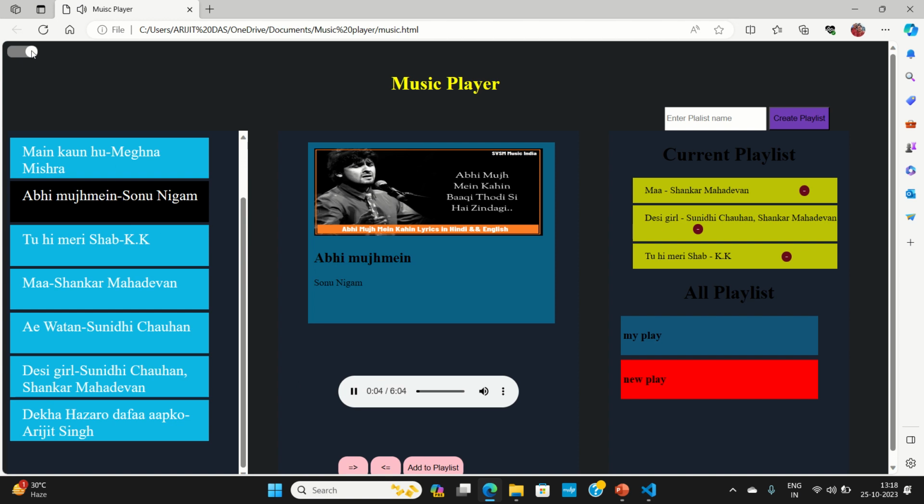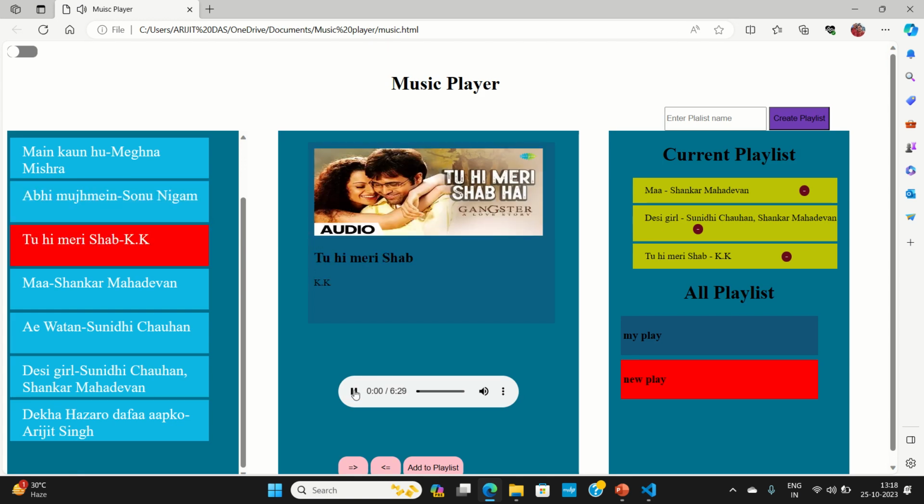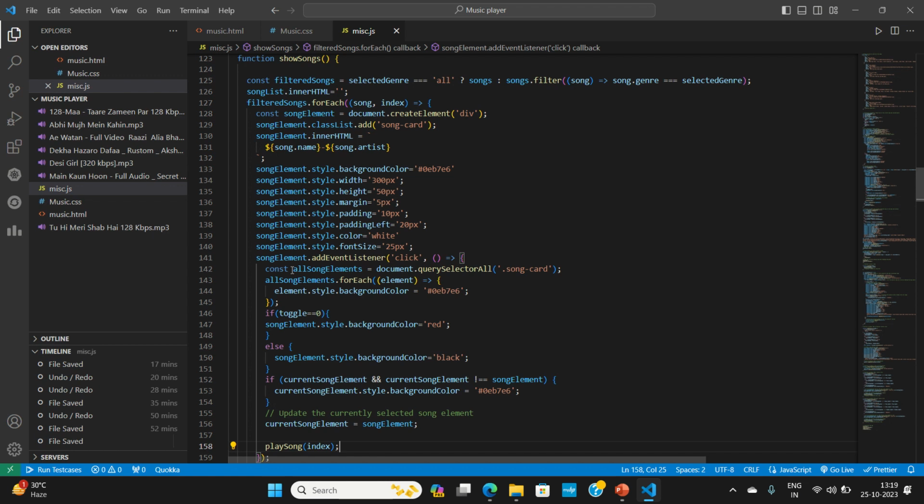Okay. And in the light mode, it should. So whenever I'm clicking a song, I have made it such that if the property toggle is 0, that is, it is not in the dark mode, then on adding the event listener click, on clicking that song element, the background color should change to red.